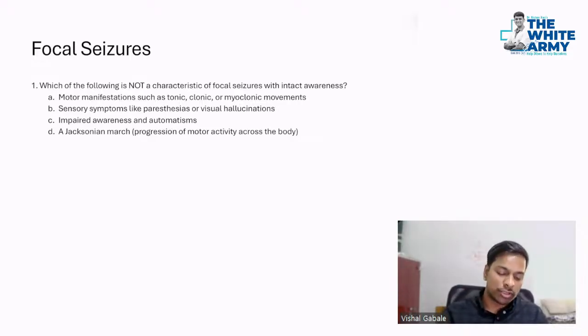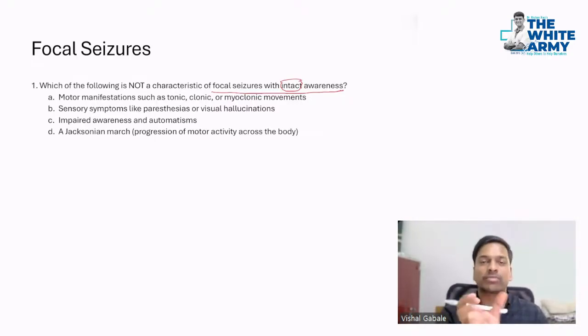Let's see. Which of the following is not a characteristic of focal seizure with intact awareness? Okay, so intact awareness is there. That means the patient is able to interact with the environment. That would be a proper word as per Harrison. Here the patient is able to interact with the environment, so motor manifestations such as tonic, clonic, or myoclonic movements can be seen.